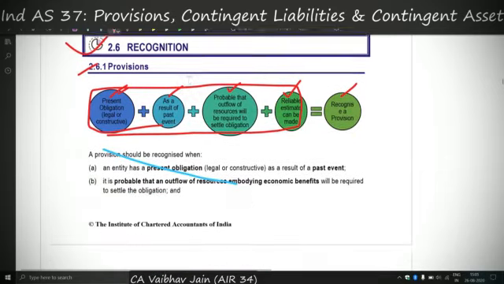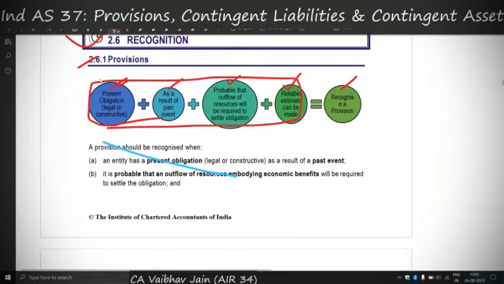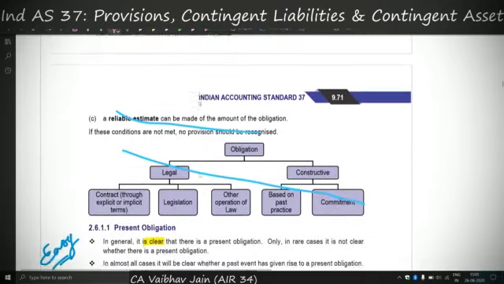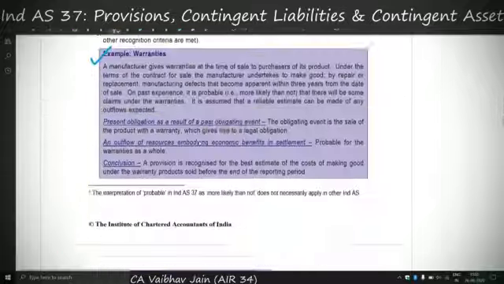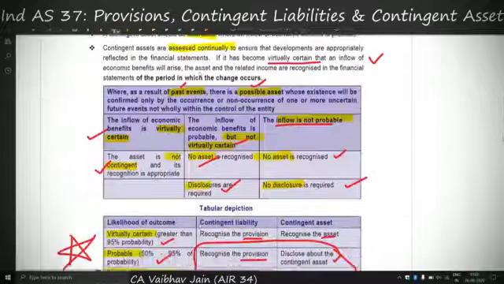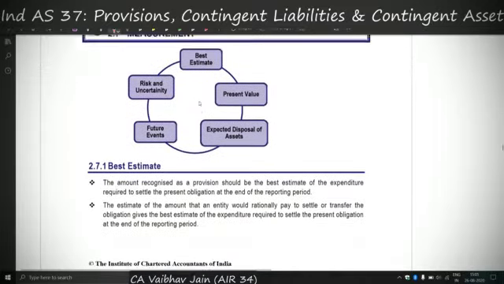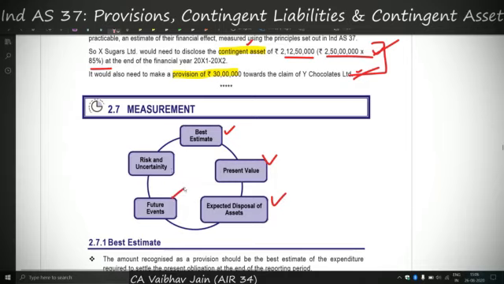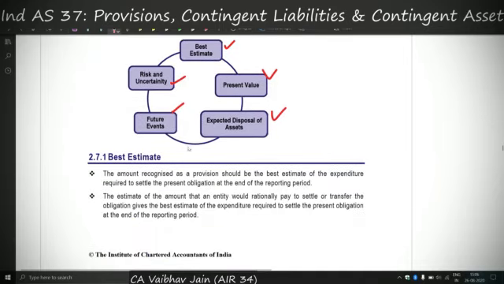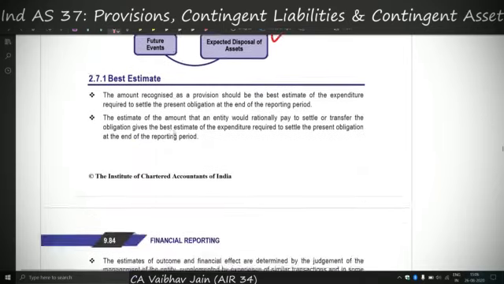2.6, which we just now completed, was a major topic, recognition, under which we covered 2.6.1 provisions, 2.6.2 contingent liabilities and 2.6.3 contingent assets. Under provisions we covered in depth all the 4 components of provisions. So now we will move on to the part measurement of Ind AS 37. Measurement uses various terms like best estimate, present value, expected disposal, future events, risk and uncertainty. Let's cover each topic individually.